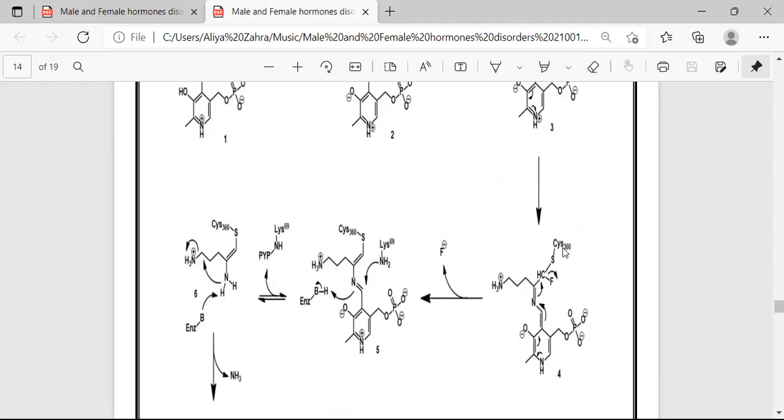Then the Schiff base exchange can transfer the PLP back to the active site, and there is also a rearrangement in the Schiff base and the release of the next fluoride ion.